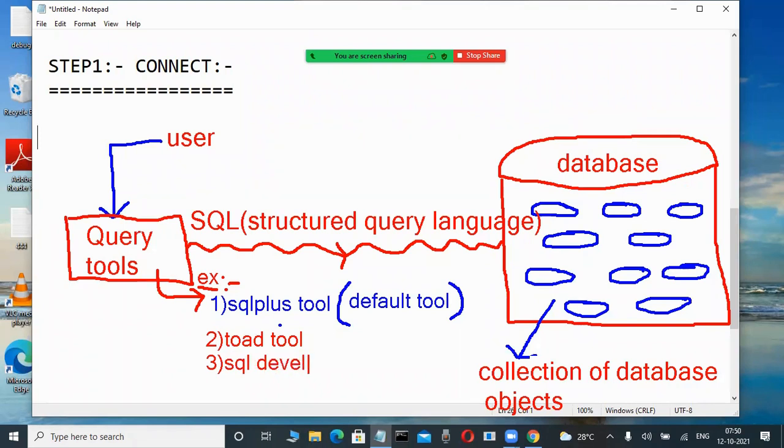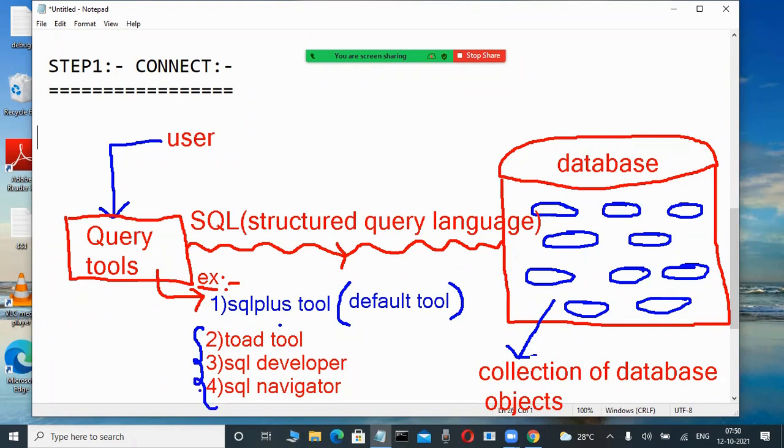SQL Developer is a tool. This is a regularly used tool on the company side. Now another tool is there. So many tools are there. These are explicit tools. Yes, another one is SQL Navigator. Toad, SQL Developer, SQL Navigator, these types of tools are explicit tools.